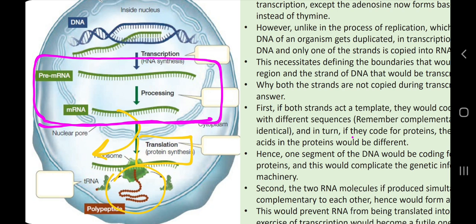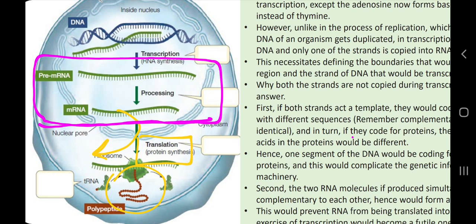So what processing really is: when DNA makes an RNA molecule, and that RNA molecule makes a protein molecule, the RNA molecule which is used for making a polypeptide or protein molecule is called mRNA, in prokaryotic cells as well as in eukaryotic cells.